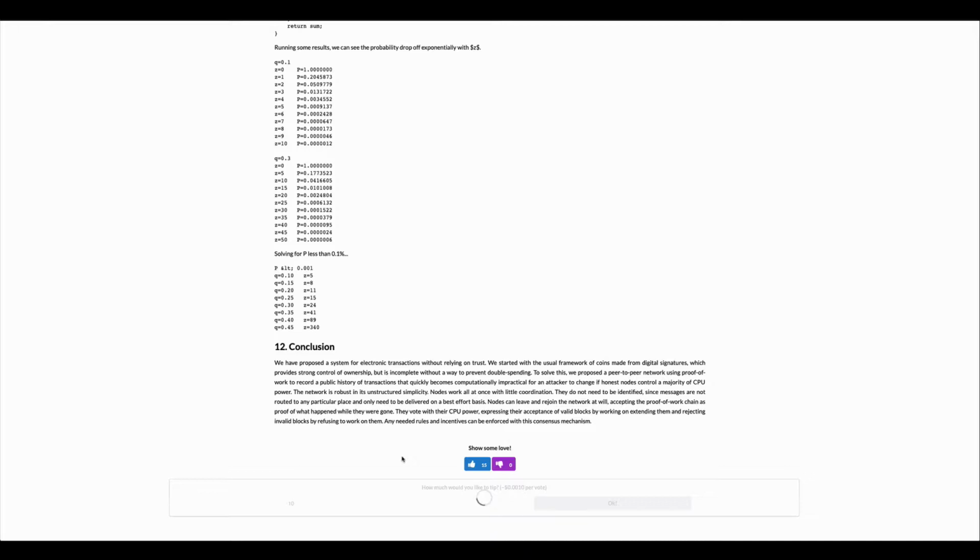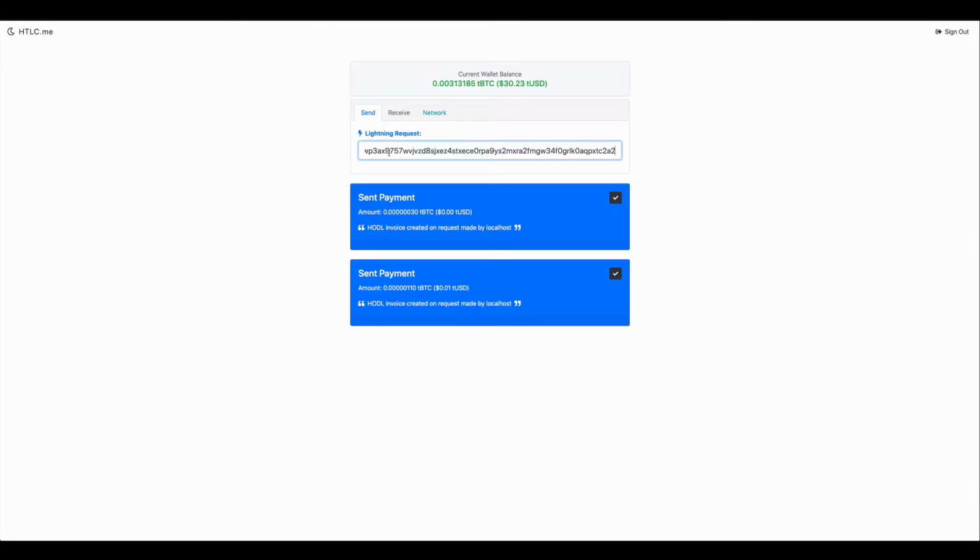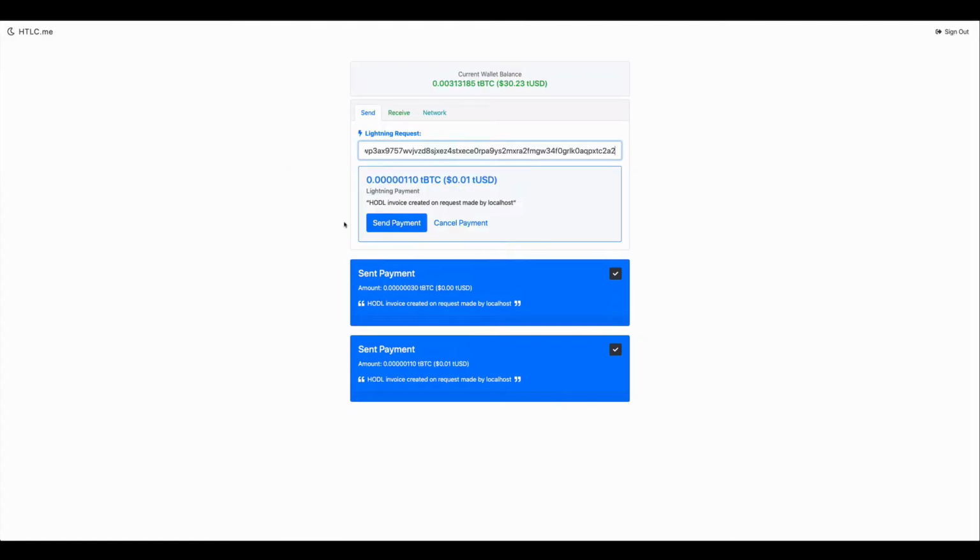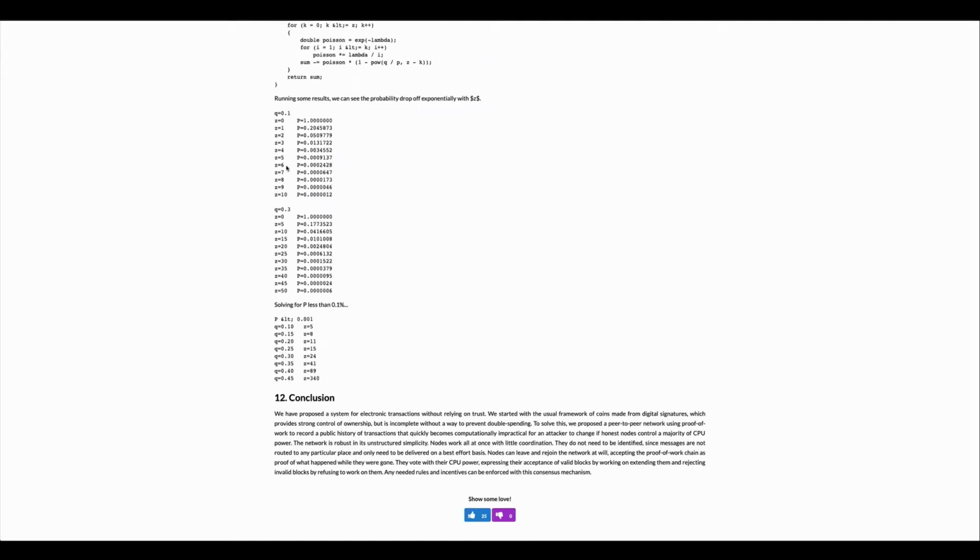We get a Lightning invoice. We just got one single Lightning invoice. What we're going to do is pay that invoice, using HTLC.me. What's cool about this is that we're not on Prism anymore to make this payment. This can be facilitated from anywhere. The Lightning nodes in the background will discuss with each other, but HTLC.me doesn't even know that this is for a Prism payment. So we send the payment. That goes through, and our tips have gone up.